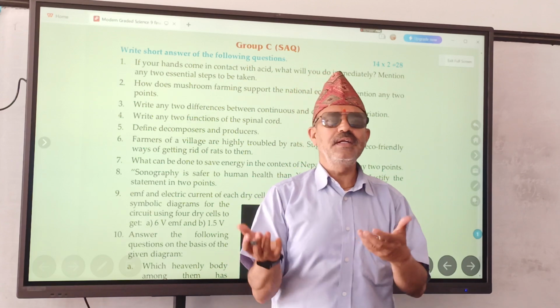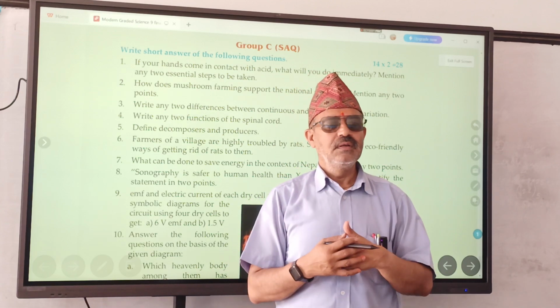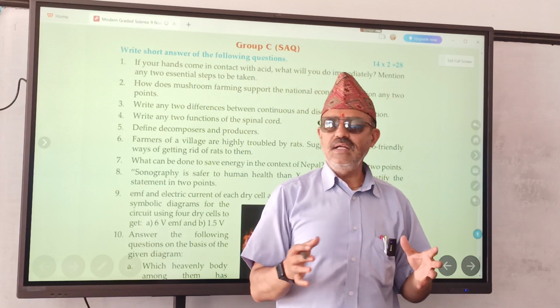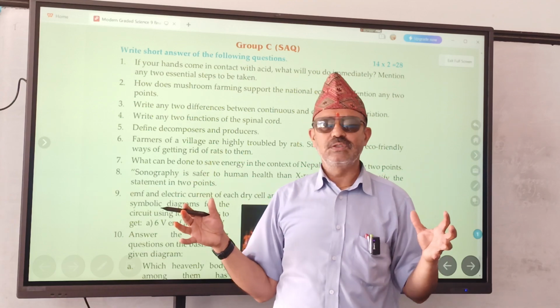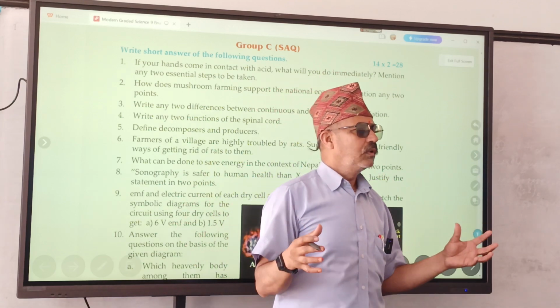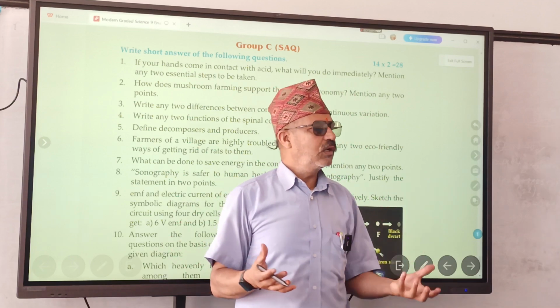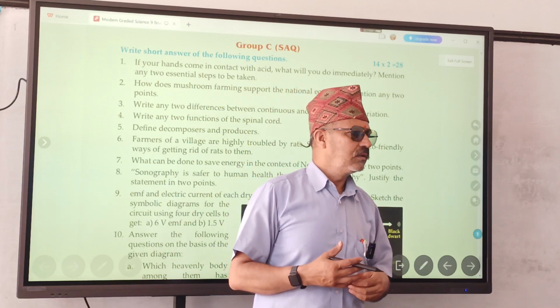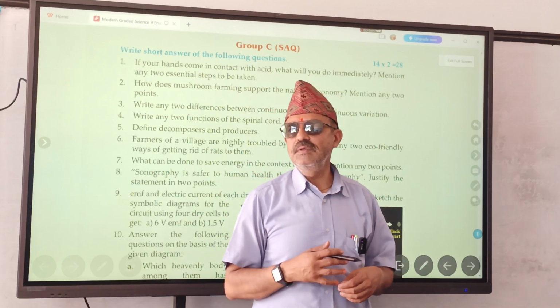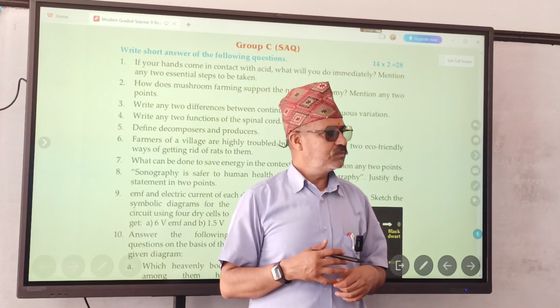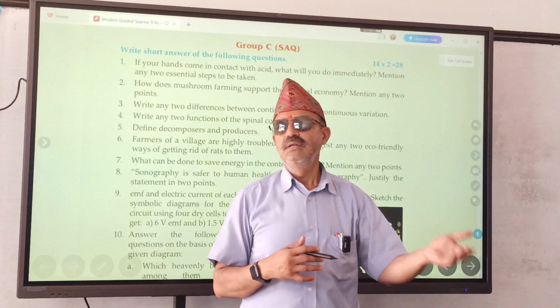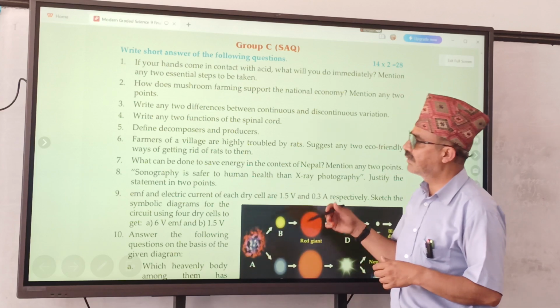It can be exported to outer countries, and foreign currency can be earned. Not only that, those farmers who do mushroom farming also become richer day by day. Is it cheaper or expensive? Expensive. Very expensive, no? That can be exported and foreign currency can be obtained.